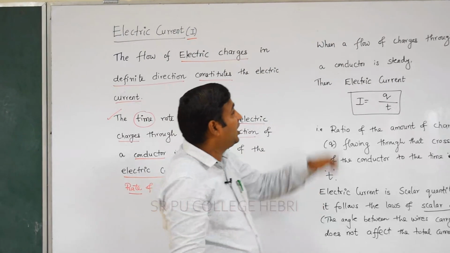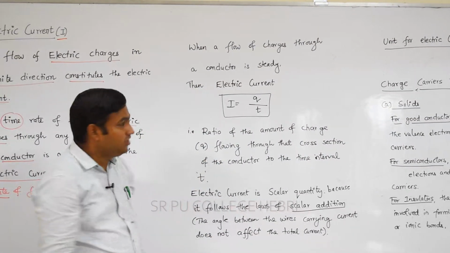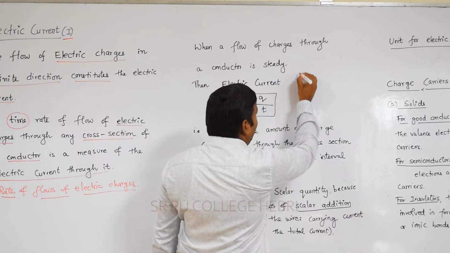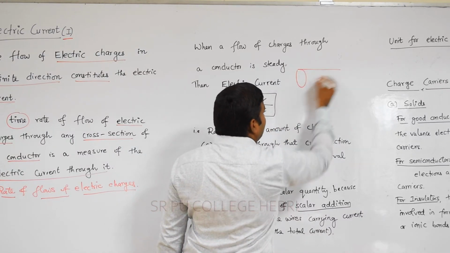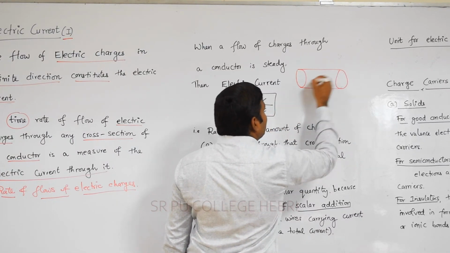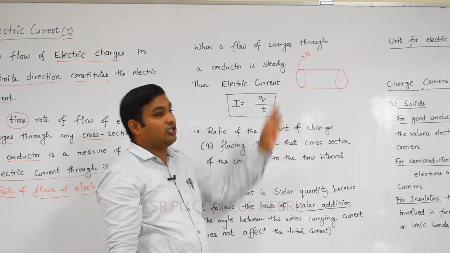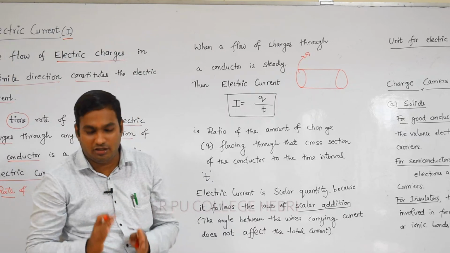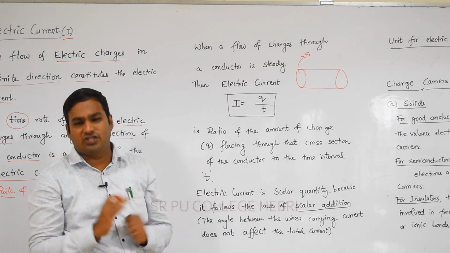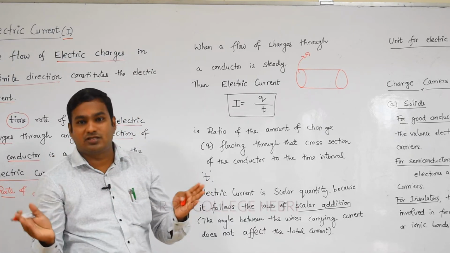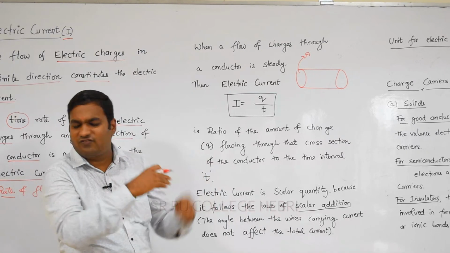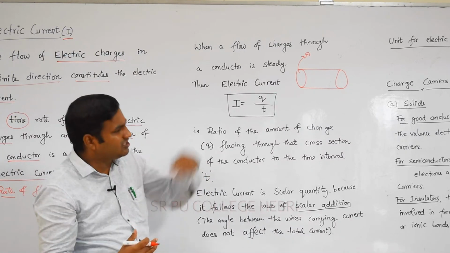Now move on to the next important thing. When a flow of charge through a conductor is steady, just imagine I consider a conductor like this. It is a given conductor, it has a suitable area of cross section, I denote it as A. This conductor has a huge number of charge carriers. Different types of charge carriers are there in different systems, like solid, liquid and gases; we'll discuss that in the next part.